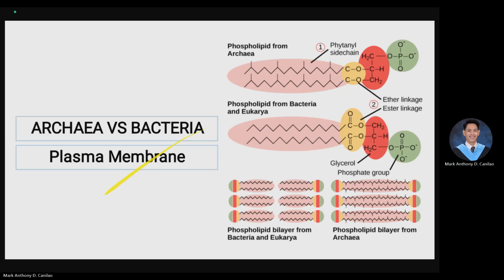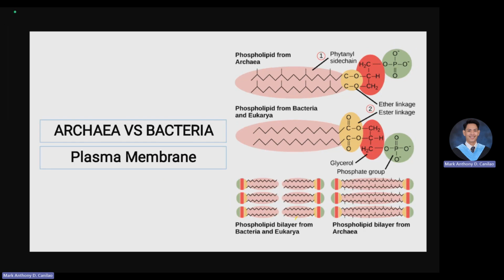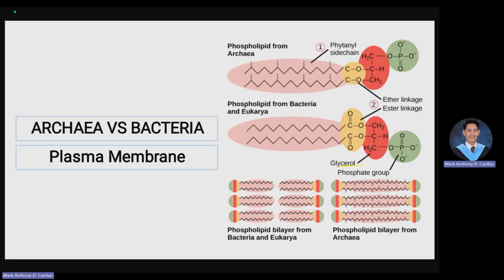And the bacteria contain an ester linkage, C double bond O, R group, and connected to oxygen. So, okay, we have the archaea versus bacteria. If we look at the different parts, the bacterial cell walls are made up of peptidoglycan. It is just a mixture of protein, fats, and sugar. Peptidoglycan is just a mixture of sugar, fats, and protein. Archaeal cell walls lack peptidoglycan but are made of compounds that differ across the different groups.